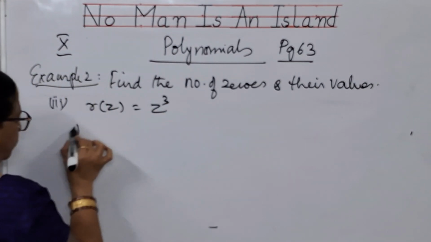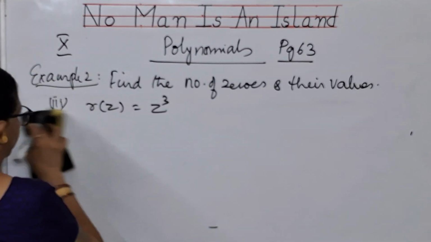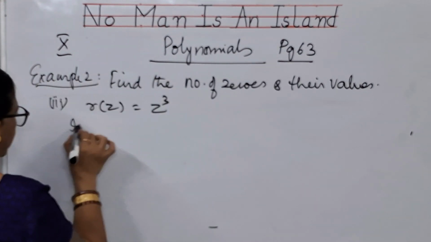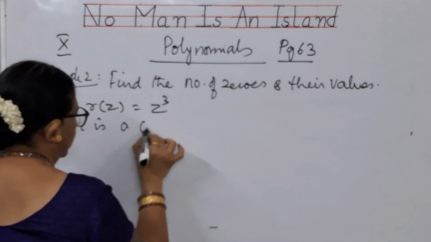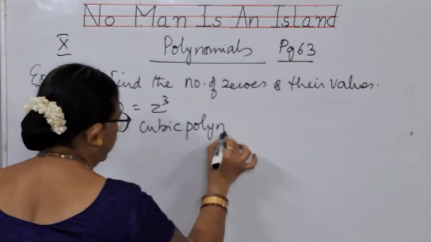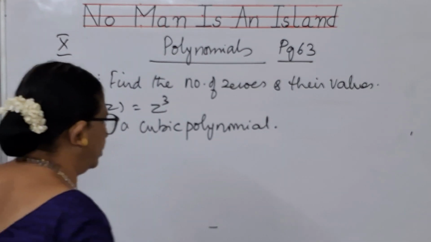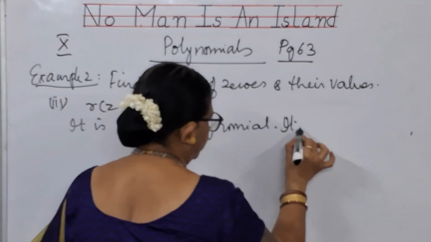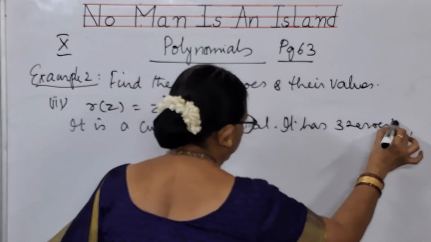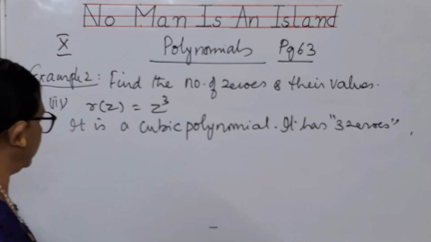Power is 3, so we will say that it is a cubic polynomial. Why is it a cubic polynomial? Because it has power 3. So it has how many zeros? It has 3 zeros. As the cubic polynomial is having degree 3, it has 3 zeros.